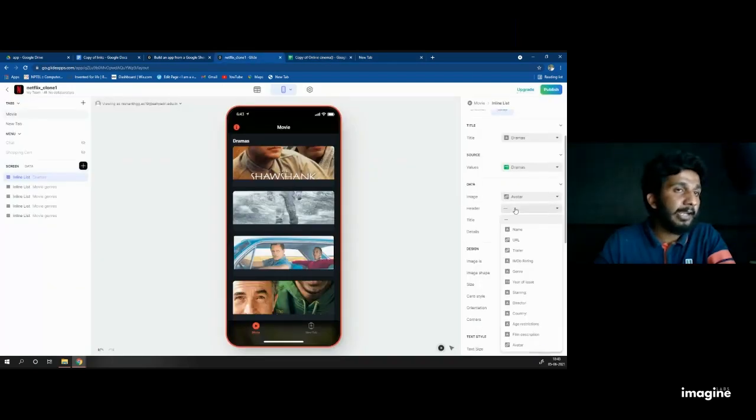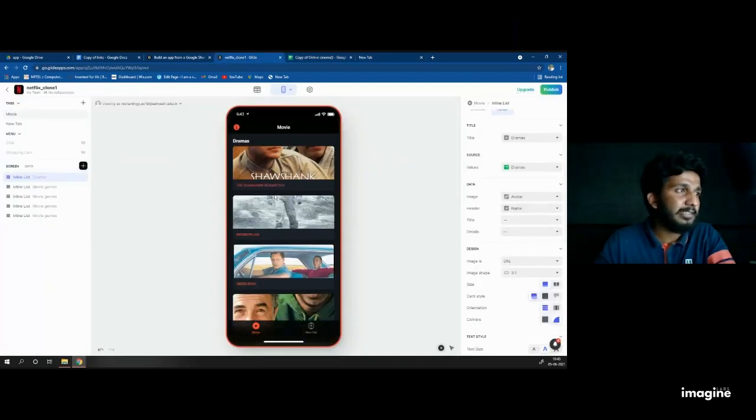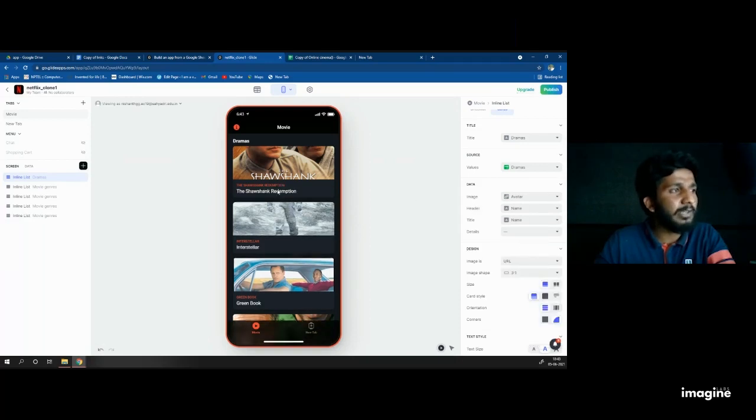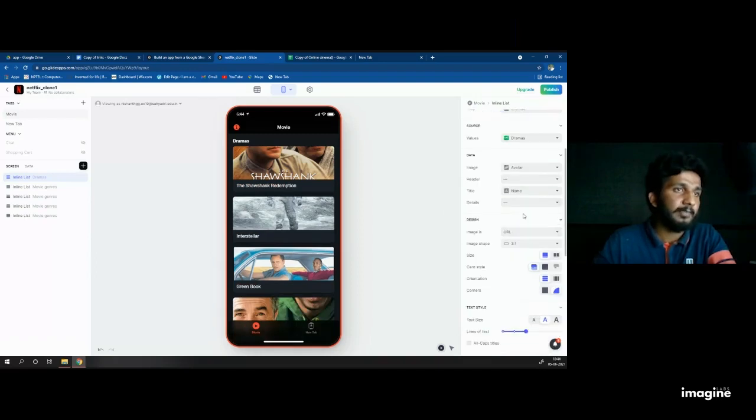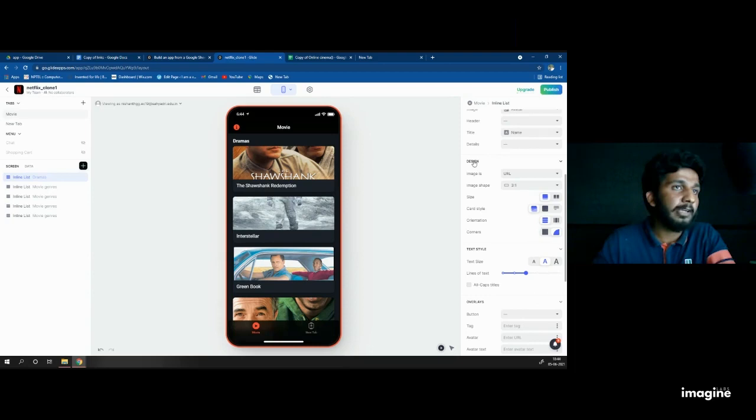Then I don't want header. If you want a header, try it, just to show the header like this. Even I want the title name. I look at both of them. It is in red color and it is in white color. For color selections, I don't want to select any header here. When it is done in data, I selected only image and title: image to avatar, title to name. That's it. Then I'm moving to design.